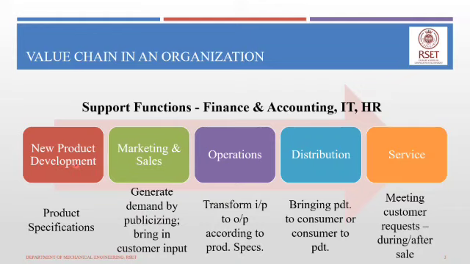Every function has an objective, and in order to achieve that objective, they develop their own strategies. These strategies are what we refer to as functional strategies.